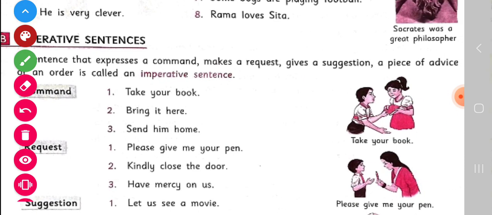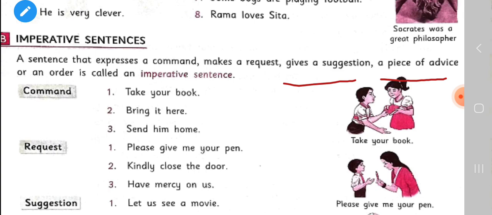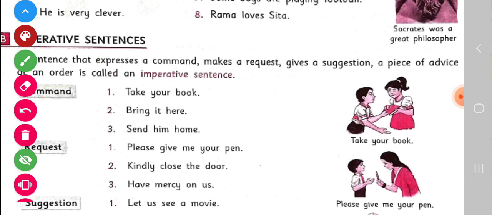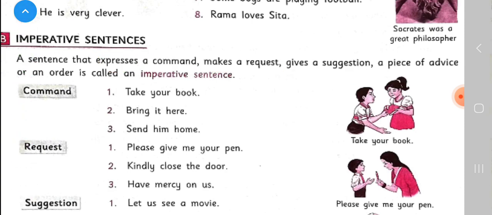Children, let's repeat. A sentence that expresses a command, makes a request, gives a suggestion, a piece of advice, or an order is called an imperative sentence.